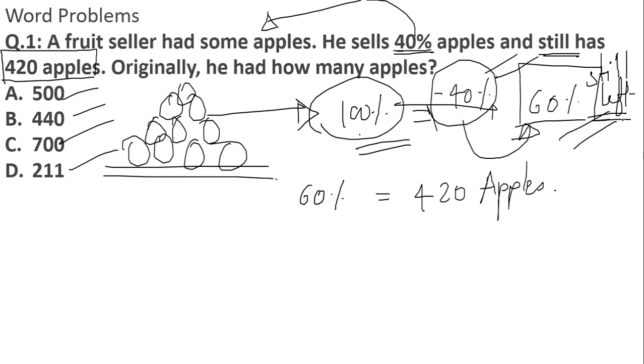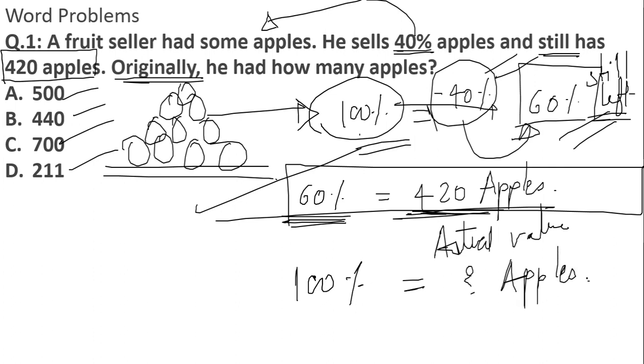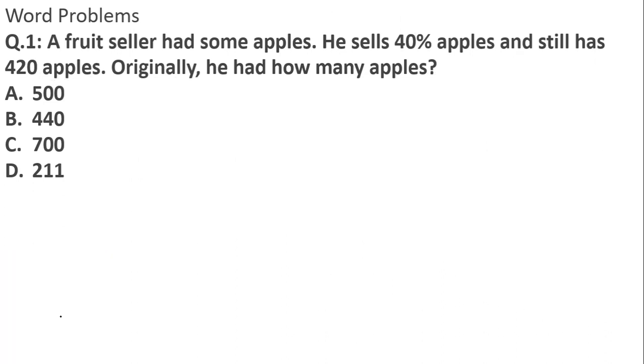The left quantity as per the percentage is 60%, and as per the actual value is 420. So can I take 60% is equivalent to 420? Yes. Similarly, the original quantity as per the percentage value is 100%, and we have to find the actual quantity of the original apples.